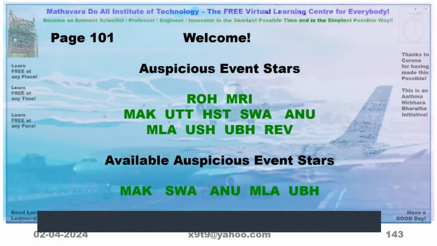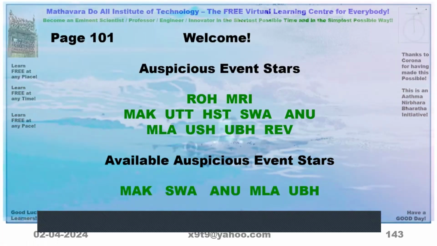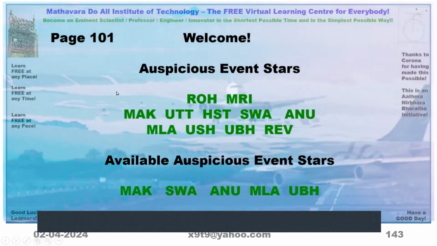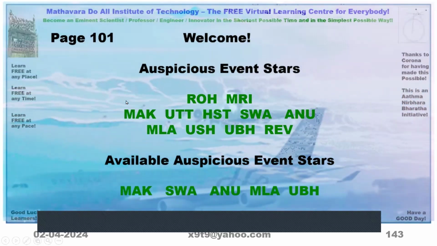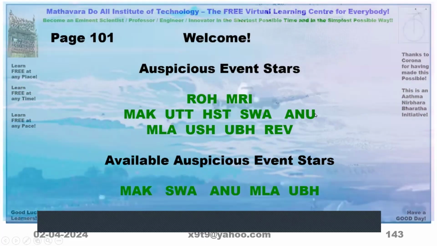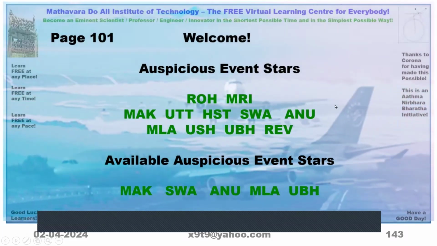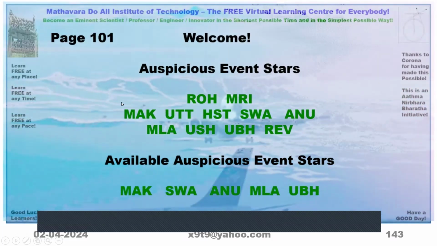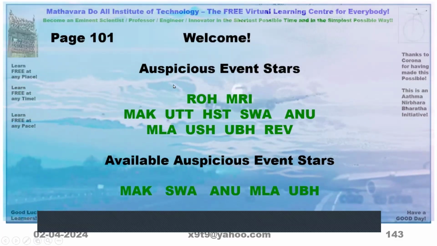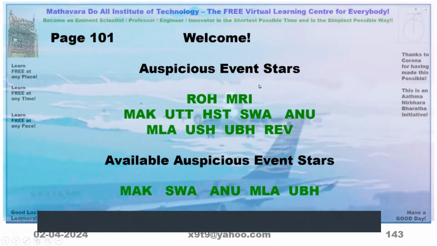Okay. So now, let us say auspicious stars available are these 11 that are given in page 101. These things. This cursor of mine, you are able to see the arrow mark moving on the screen? Oh, yes, sir. Yeah. Because I don't know whether you will be able to see this arrow mark. Triangular arrow mark, you are able to see.